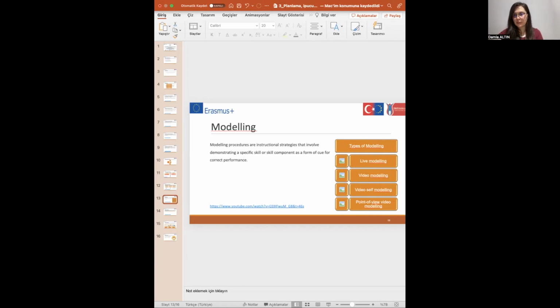And video modeling is used very commonly in special education. Your students watch how to do this skill on the screen, maybe from a tablet, from a computer, from a mobile phone, it doesn't matter. Your students watch the video to learn how to do this skill, and after that you encourage your student to do what he watched on the tablet, for example.